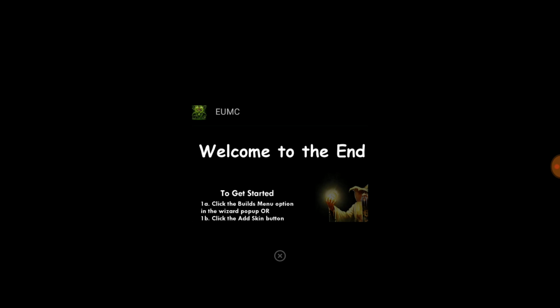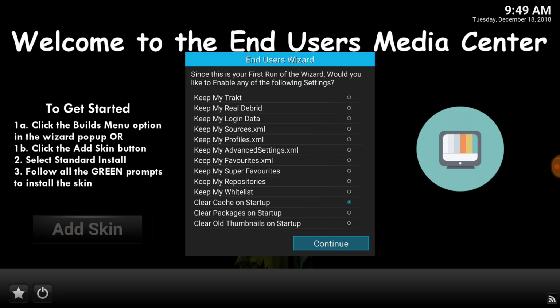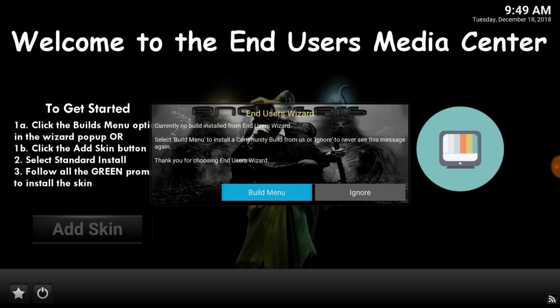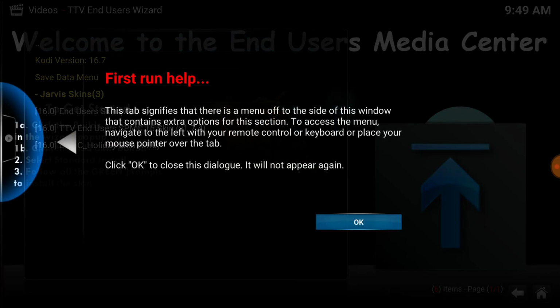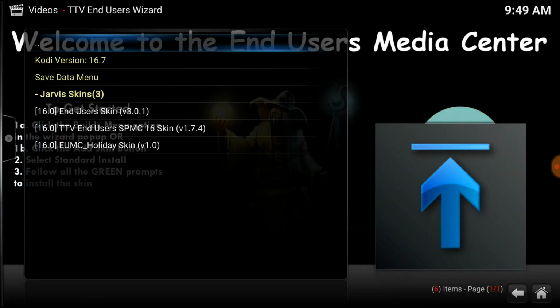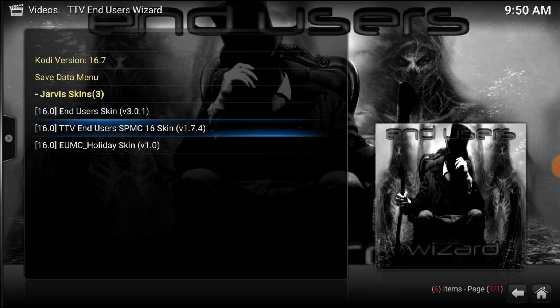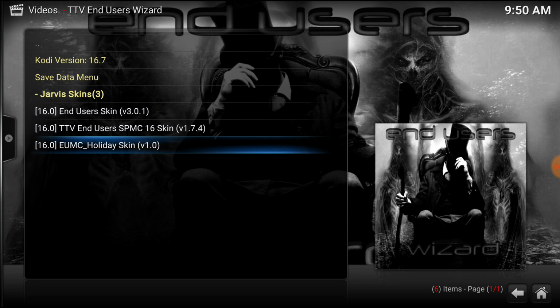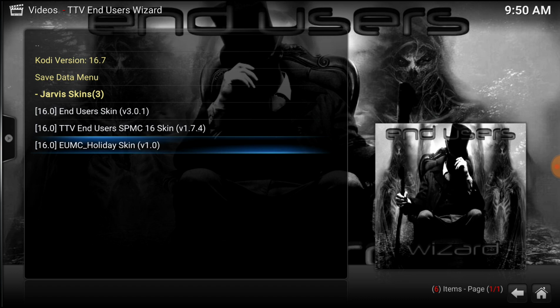Did it freeze? Alright, click continue. Build menu. Click OK. Now you pick your skin here. If you have like a touchpad or whatever, these all should work though now. This is my favorite, the holiday skin, but these are just all skins. I like the holiday skin.